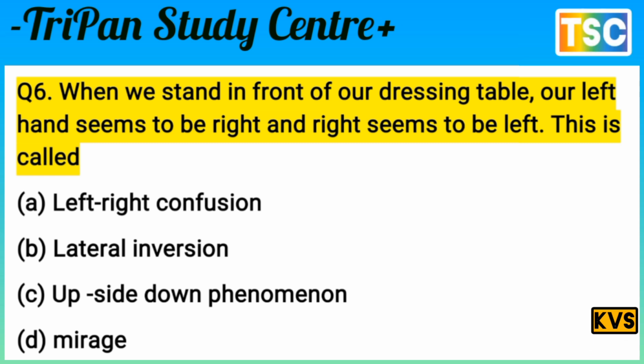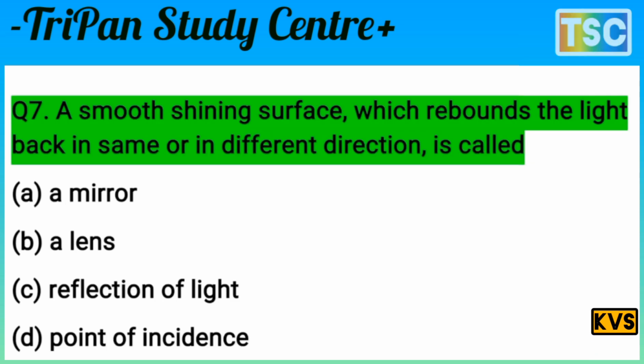Mirage. You know that question is very interesting. When we stand in front of our dressing table, our left hand seems to be right and right seems to be left. This is called lateral inversion. It means option B is correct here. Lateral inversion, option B is correct for this question. Let's see the next question. The next question on your screen.